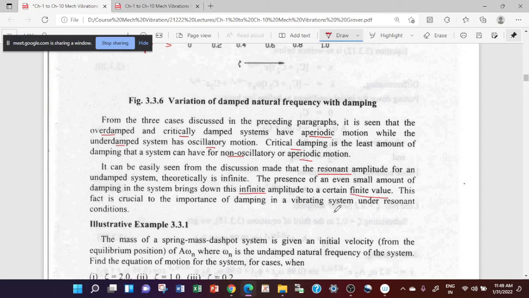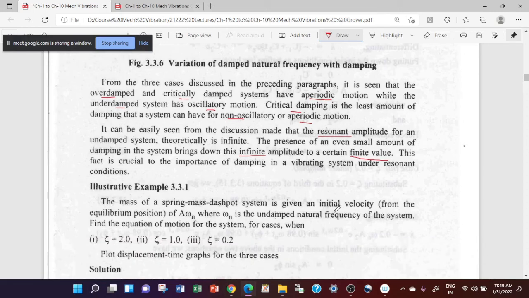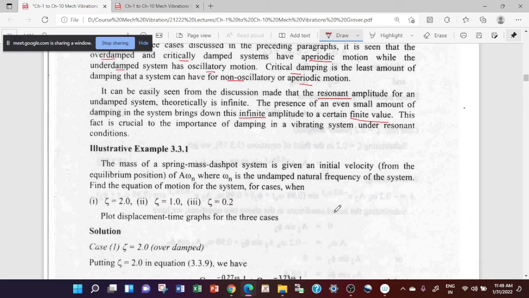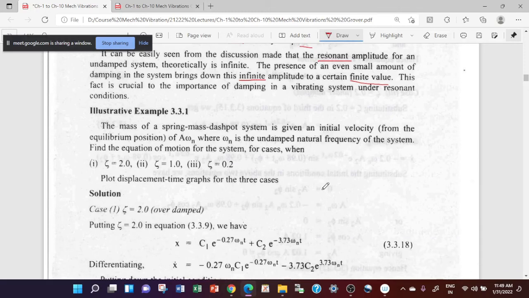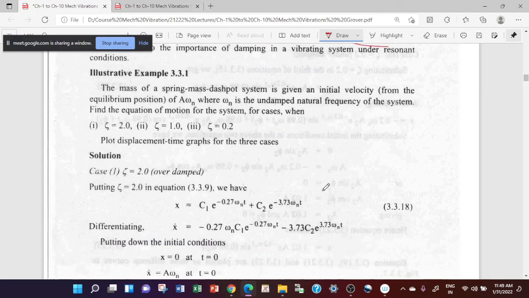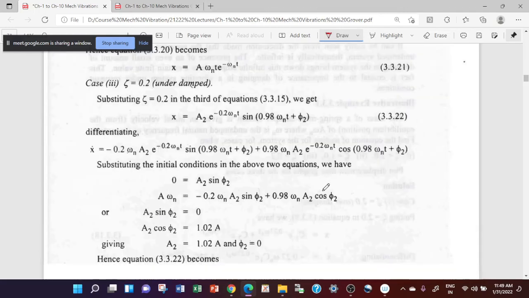So this is all about undamped and damped systems. This first problem I will not solve; it is basically a simple problem. Now I can solve the second problem of this book.